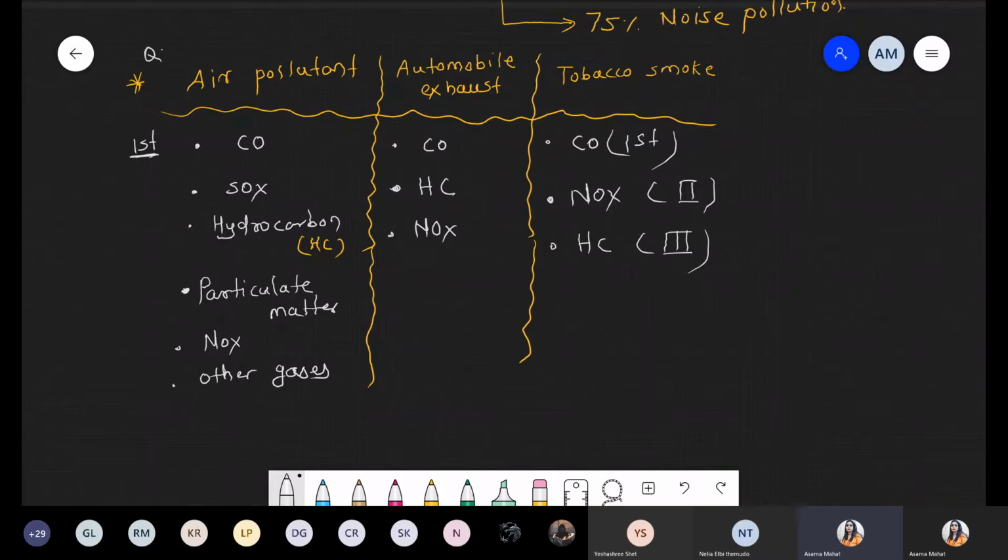Okay, so these are some examples of air pollutants which are present in air, and the sources are different, and there is a very common question: which is the first? So always remember carbon monoxide, carbon monoxide, carbon monoxide. In all these three conditions, it is the very common and first air pollutant. Is this point clear?